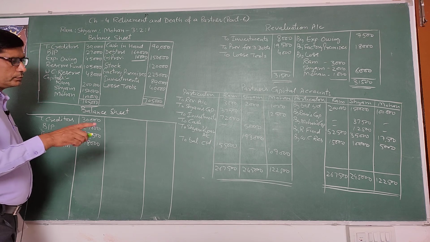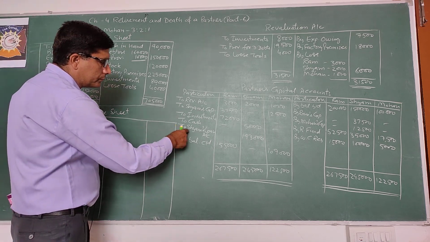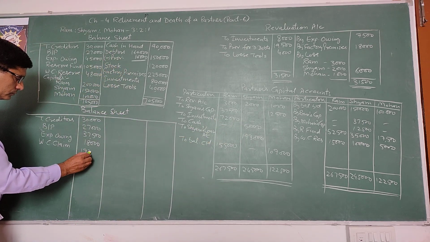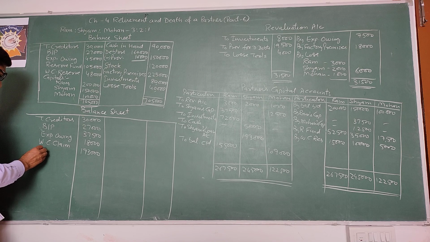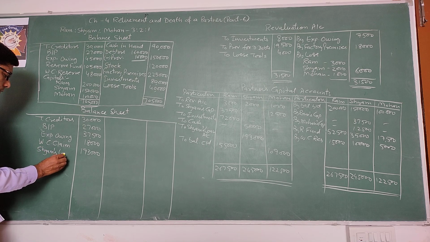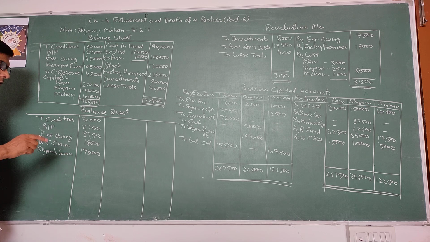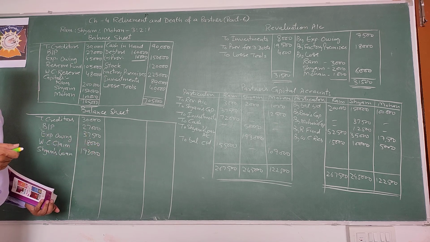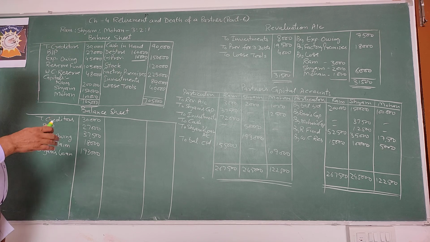Now, Syam's loan, 1,93,000. This loan will be paid later, and rate of interest 6% per annum is given. So you need not calculate any interest because it will be calculated in later years.